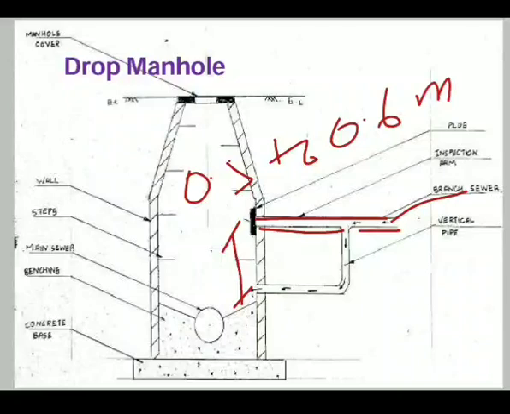Therefore we have to make a provision of a vertical pipe to reduce this vertical distance, and after providing this vertical pipe, the branch sewer gets access into the main sewer from a limited height. So whenever a vertical pipe is provided in any manhole, that manhole is called a drop manhole.